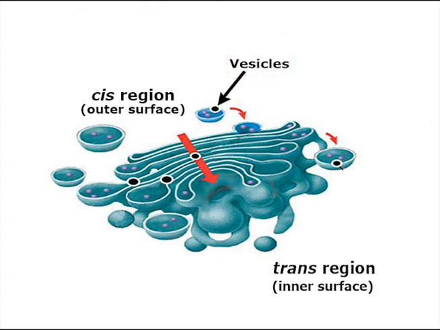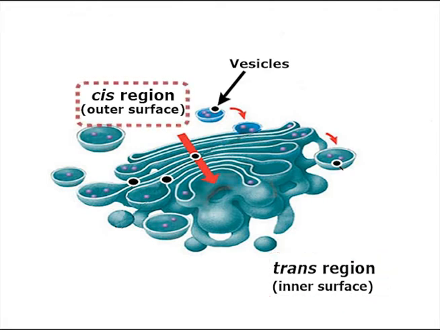The stack of the Golgi complex has two definite regions, cis and trans. The end of the stack receiving the vesicles from ER is called the cis region, whereas the opposite side of the stack facing the plasma membrane is the trans region.